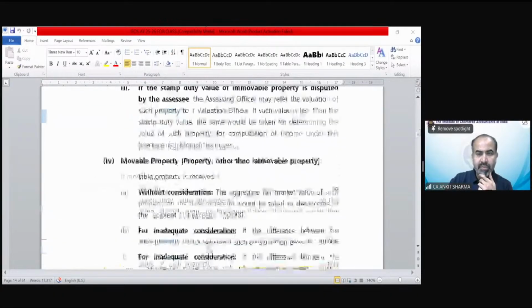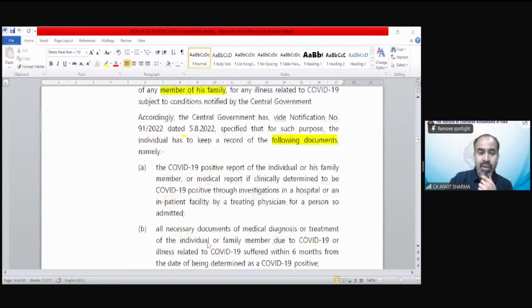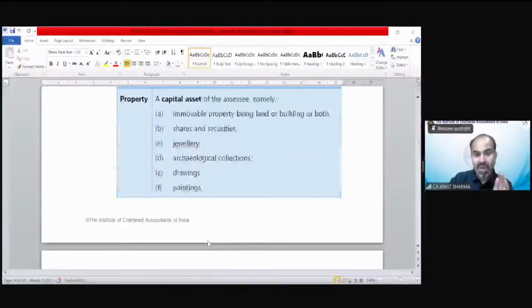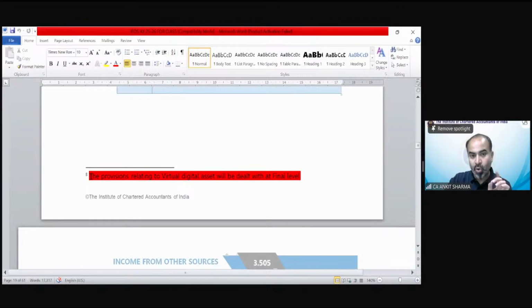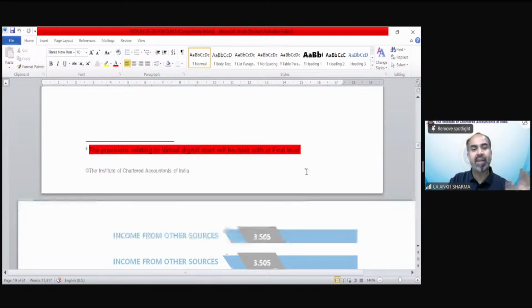3.505. Okay, in case of assets, there is also one asset that has been included. You might have read that virtual digital asset also has been included in the definition of non-monetary gifts. After these 8 assets, the virtual digital assets also have been included. So these are like cryptocurrency, etc. But that needs to be dealt with at the final level. You can see the note there. It says the provision relating to virtual digital assets will be dealt with at final level. Okay.